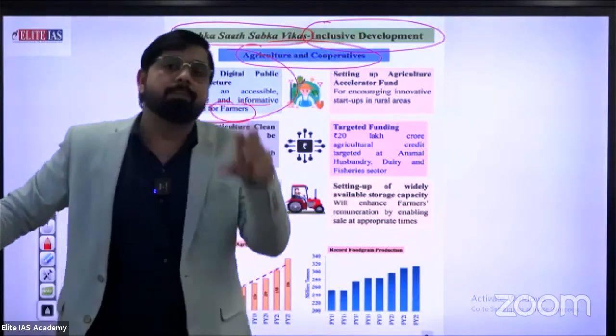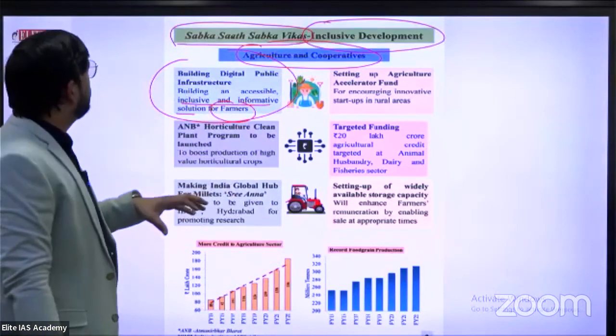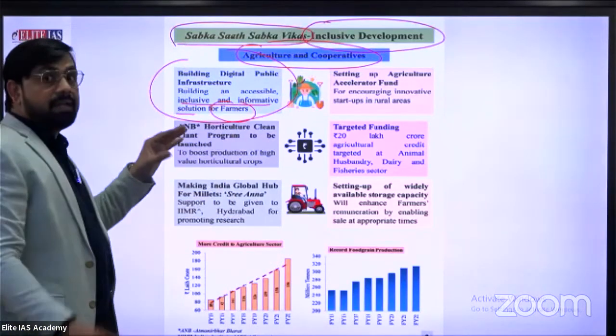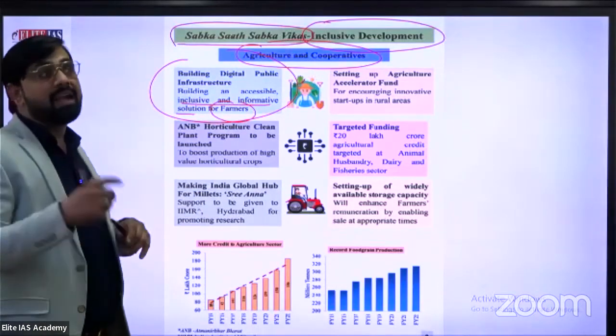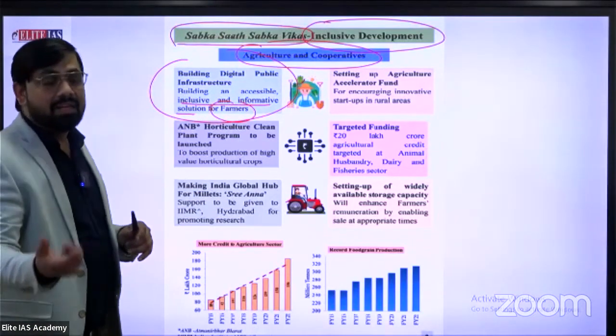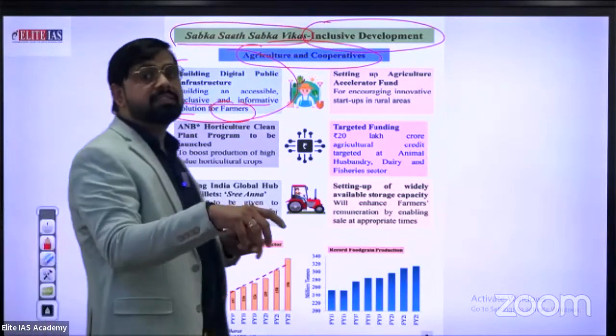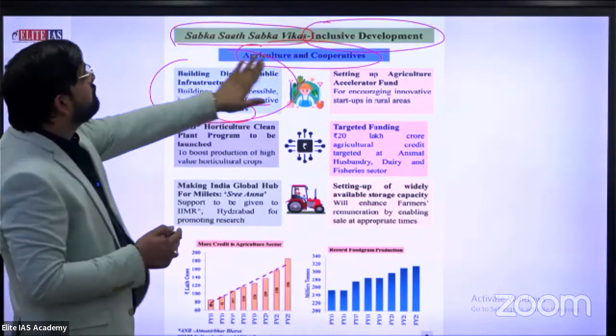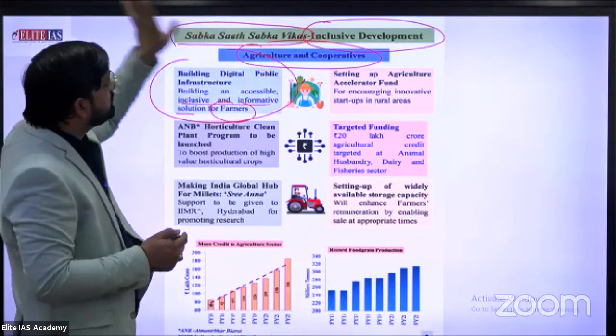The main problem of farmers is lack of awareness related to techniques and different seeds. That's the main reason for inclusive development in the agriculture sector.